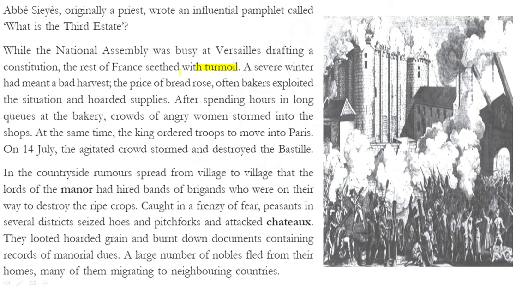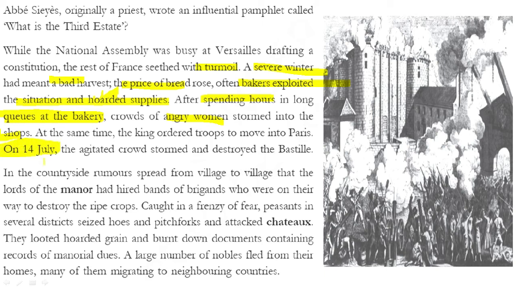Now what were the conditions at that point of time in the regions? A severe winter meant a bad harvest, prices of bread rose. We have already seen this in subsistence prices, and often bakers exploited the situation and hoarded supplies. That is, they did not sell the supplies at a fair price, and they projected that there is a shortage of supplies in order to increase the prices. So what happened? The people had to spend long hours in queues at bakeries, which made them angry. So angry women stormed into the shop, and what happened eventually due to this anger?